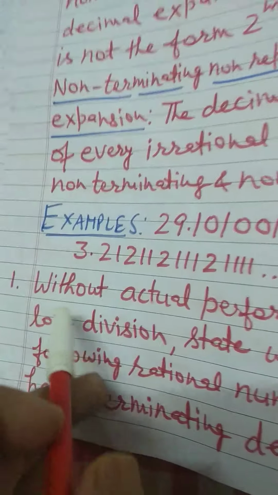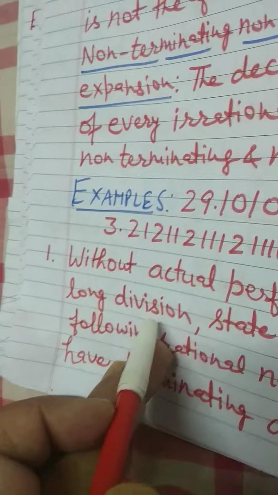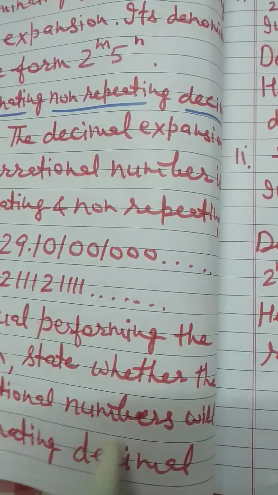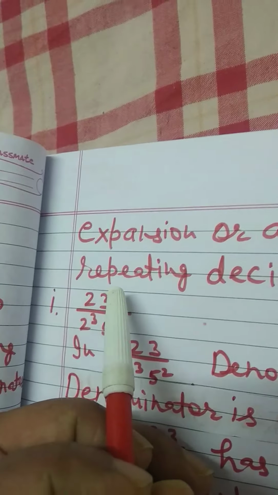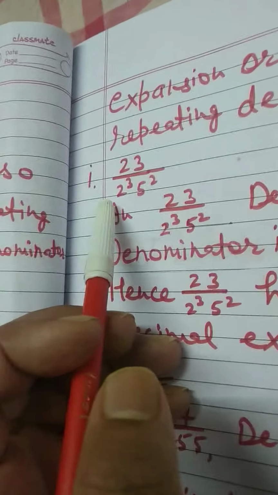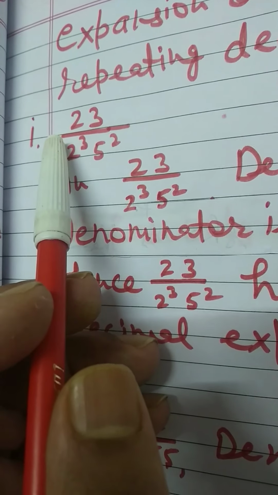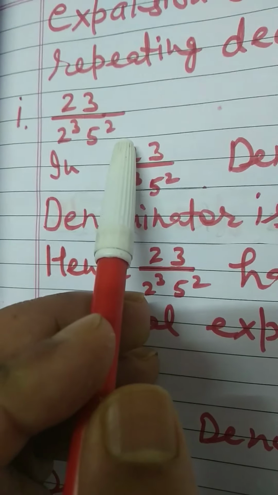Now, without actually performing the long division, state whether the following rational numbers will have terminating decimal expansion or a non-terminating repeating decimal expansion. Sum 1 is 23 divided by 2 cube into 5 square.